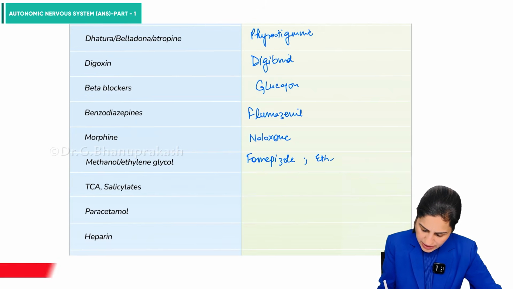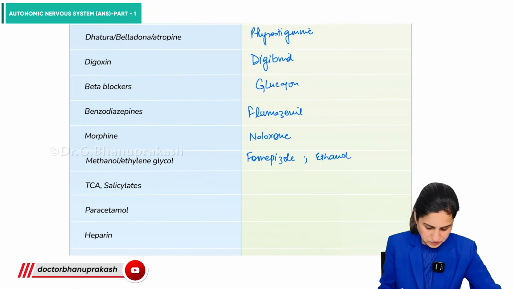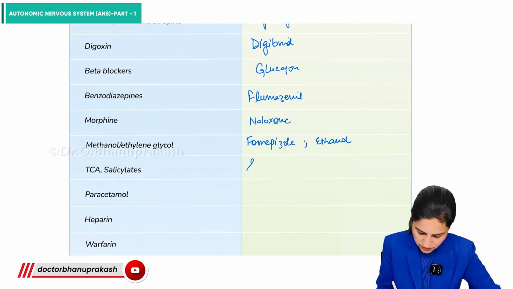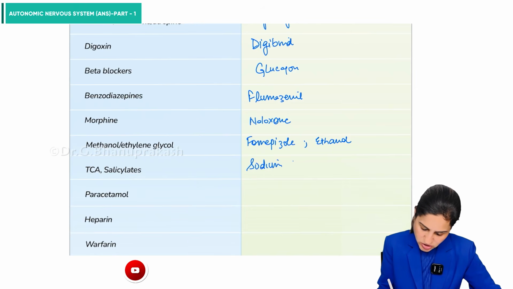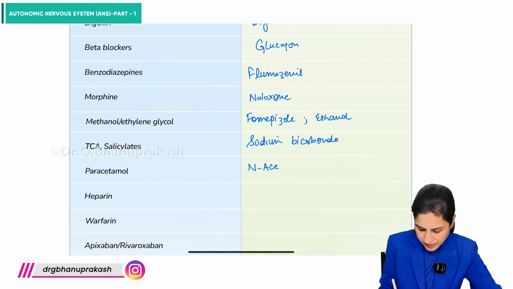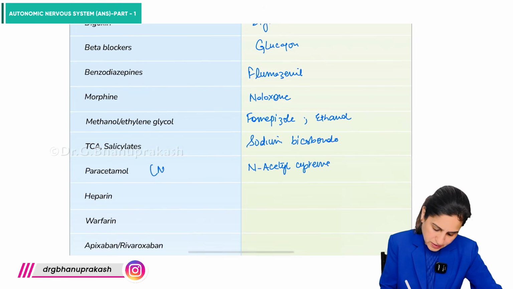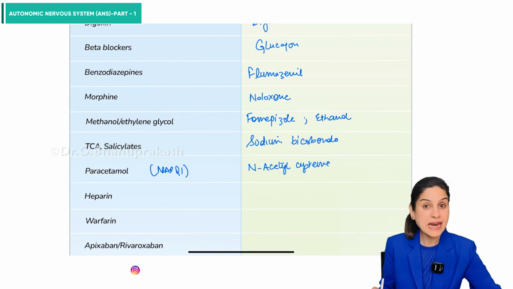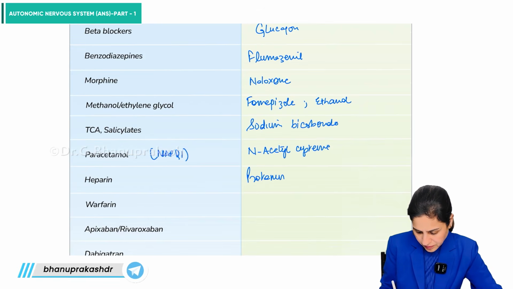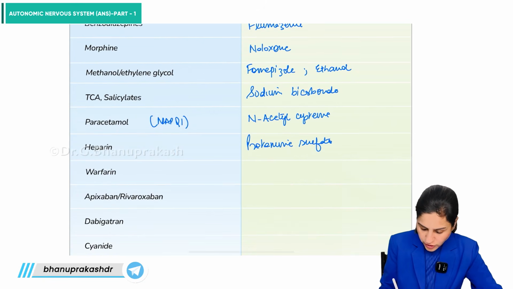and we have ethanol. Tricyclic antidepressant and salicylate, these are acidic drugs, so we need to give an alkaline agent here, sodium bicarbonate. Paracetamol, N-acetylcysteine. Here the culprit is NAPQI. Heparin, protamine sulfate.